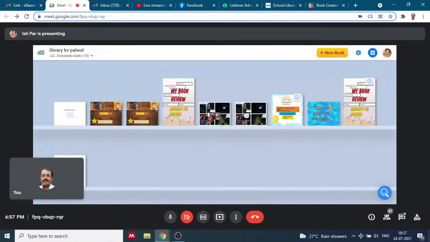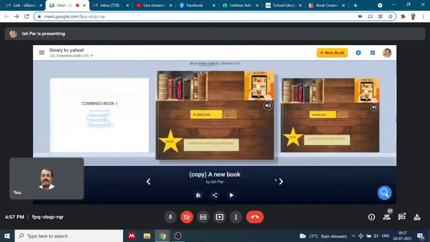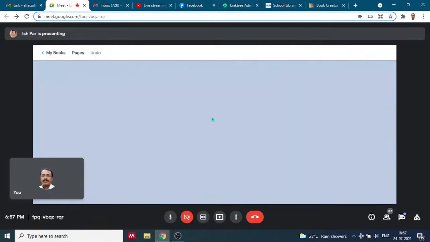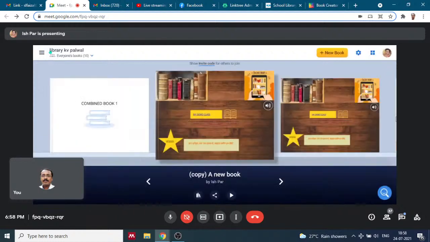Here is where you see what your student has done. When you click on this, let's see if I've submitted it or not. This sharing part, you have to be a little particular. Once your students do it, they will send it to you. You will get the name of the student who has submitted, and it all will be added in your library. It's taking a while.